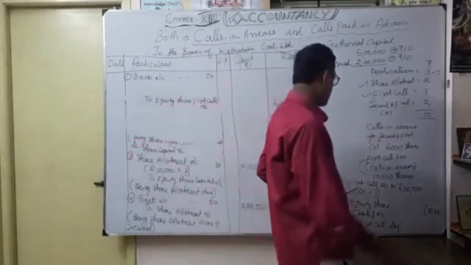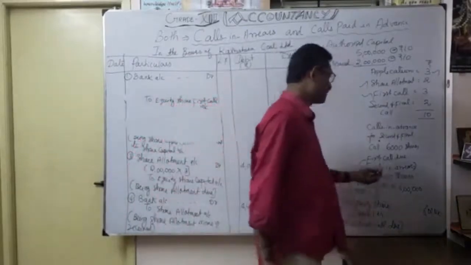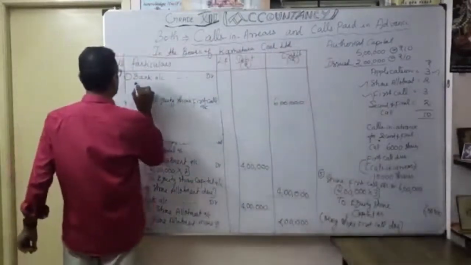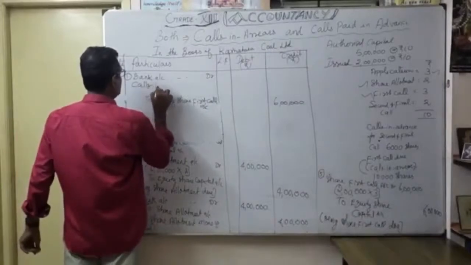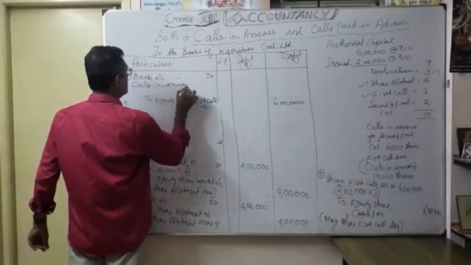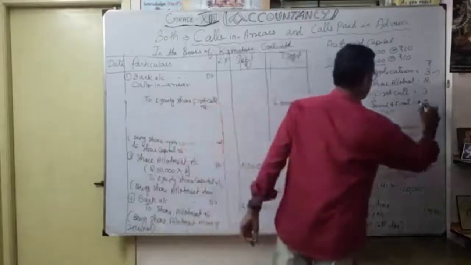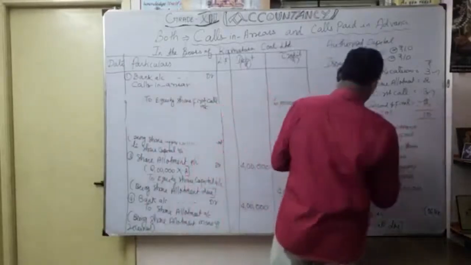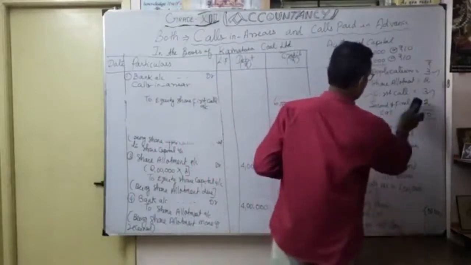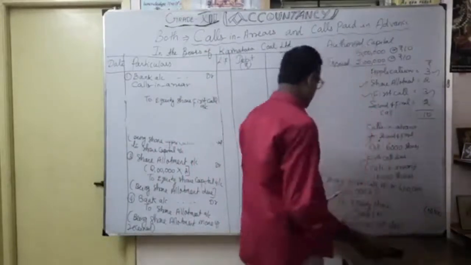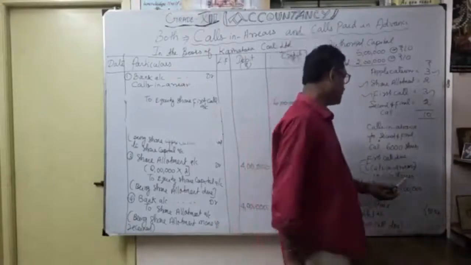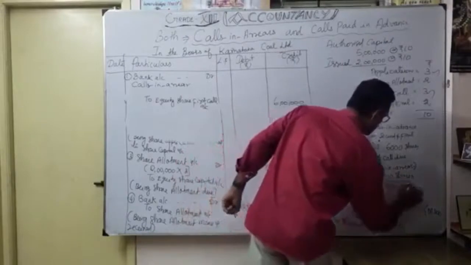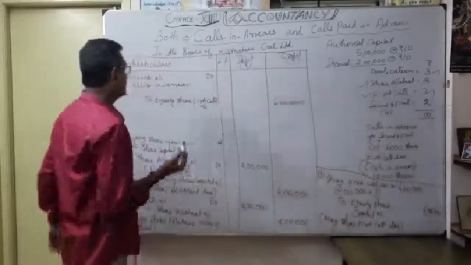Here the 10,000 shares are calls in arrears for the first call. So here I am going to write calls in arrears, first call. How much? This 2 rupees, correct? So how many? Second call, this one is 3 rupees, not this one. Here the first call is due, and the 10,000 shares have not paid. It's a default on these 10,000 shares, so naturally it is calls in arrears.